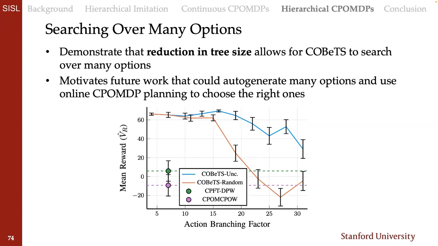I think this is really exciting because it motivates future work: if we could auto-generate some of these options, for example, by prompting LLMs or pick your favorite method, we could use something like safe search to imagine what might happen and then choose the best ones of those auto-generated options to plan. So we can maybe overcome the uncertainty about safety and auto-generate options by throwing search on top of it.